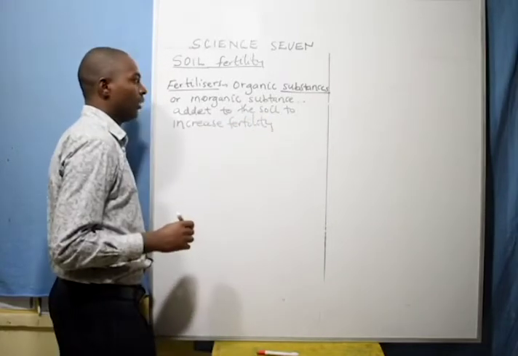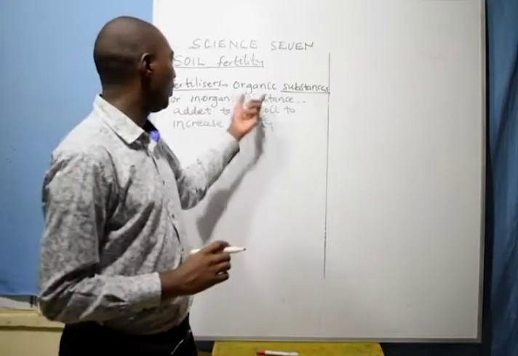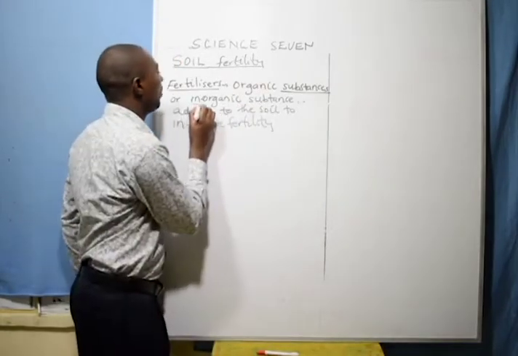The substances we add, at times they can be organic, at times they can be inorganic.